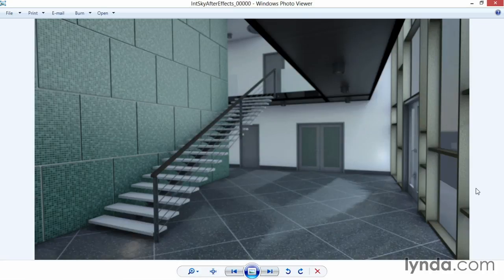I've got a little bit of a glow on the right side wall, just where the skylight is really hot there on the white paint. I've adjusted my colors so I've got the rich greens of my tile showing against the cool gray of my terrazzo. My ambient occlusion is helping to ground everything, and there's a subtle shine across that tile from my spec pass.